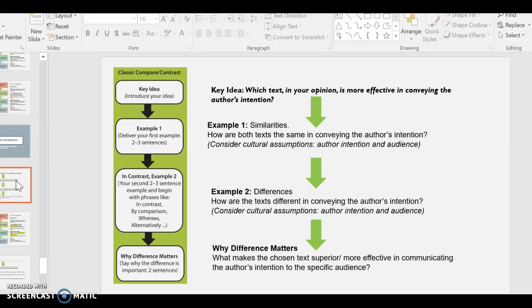What are we assuming about, well, how are we generalizing the society that the authors wrote from? The differences is where you look at how are these different? And that is where you start moving into which is more effective. So text one has a clear focus on the glory of war, whereas text two looks at the glory and the heroics of war, but also then brings in the realism of the loss. And therefore, why difference matters is about why that difference, that bringing in the value of loss and that families are grieving, makes it more effective. That's the structure you're looking for.